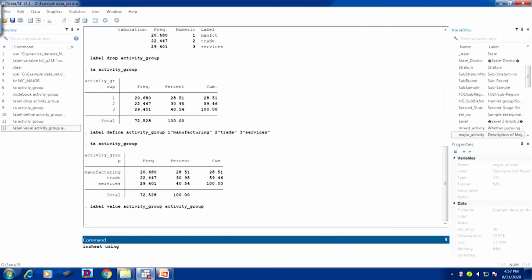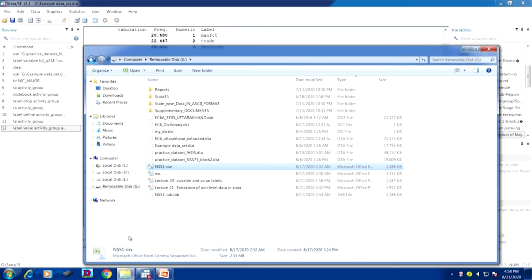You just take that to your Stata. Okay. Now you use file name, right click and paste it. Okay. So now your path has come. What else do you require? You require the file name also. Okay. So what is the file name? File name is here. Just copy that file name.